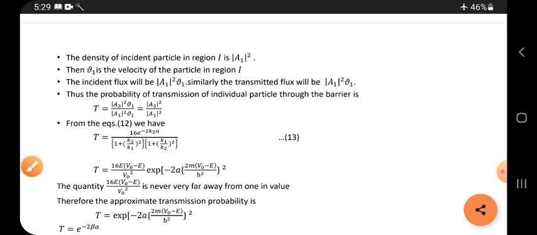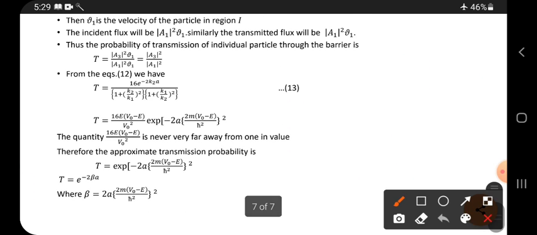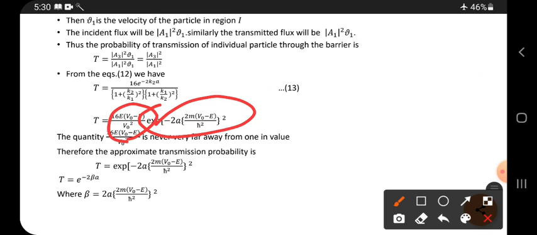Okay, next, here is the exponential term with its coefficient. Its value is approximately 1 only. What does it say in terms of the condition? The quantity 16E(V0 - E)/V0² is never very far from 1. It means it is nearly 1, not far away from the value 1, very near to the value 1. That is the meaning of this.